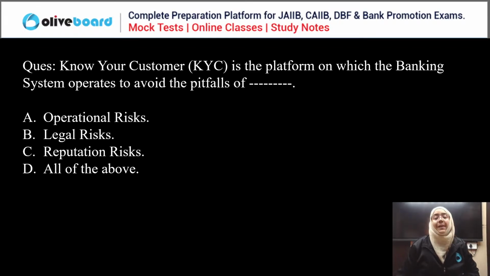Sleeping partner, Manasi, if there is a sleeping partner, but he's a partner, right? Whether sleeping or active, he is a partner. If he has given any instruction, a banker needs to follow that instruction. As simple as that. Okay. Now, yes, operational, legal, and reputational, all of the risks are correct, right? So, yes, this is the correct one, and this is the whole marathon for all of you.